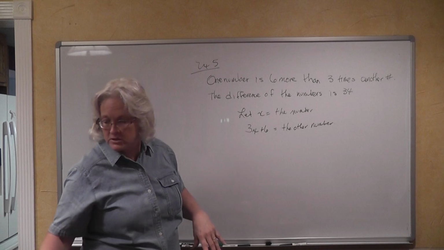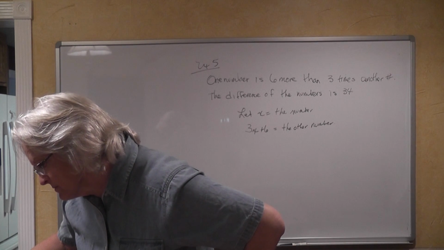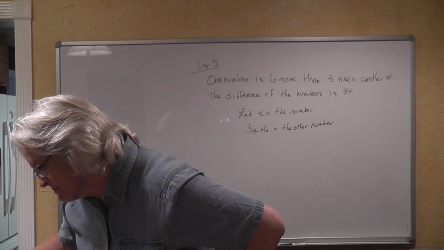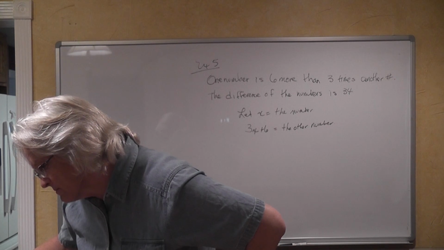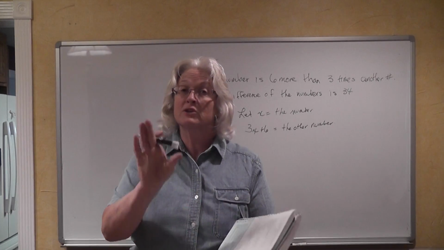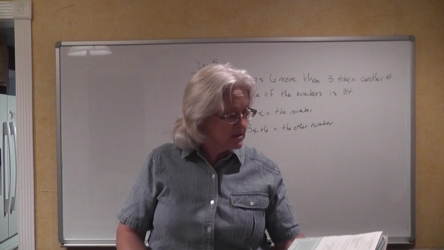The difference of these two numbers, and let me see if that's actually what they did. Okay. Subtraction, you know, is not commutative. It does not mean the same thing going both ways.